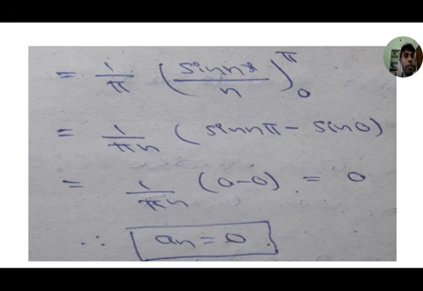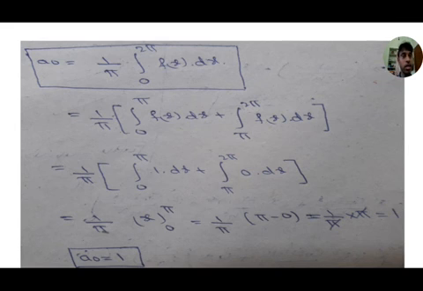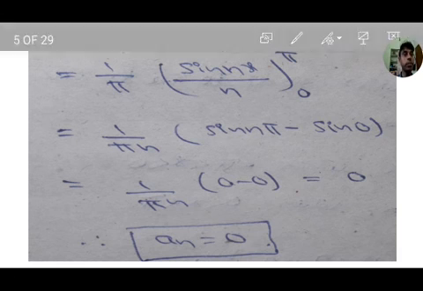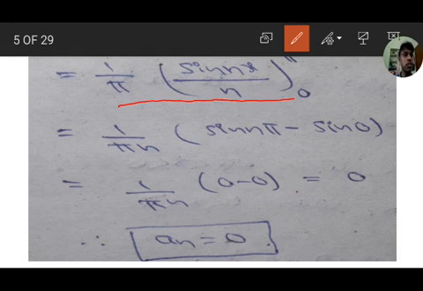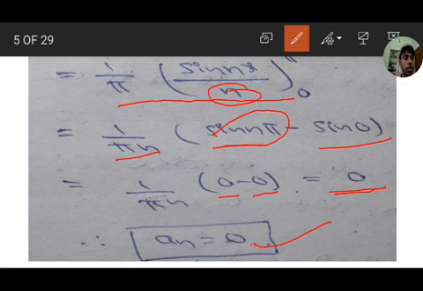Next, 1 by pi integration of cos nx dx. The integration of cos nx is sin nx by n. So 1 by pi into sin nx by n from 0 to pi. Here n is the coefficient outside, upper limit sin n pi minus sin 0. Sin n pi value is 0, and sin 0 value is 0. So 0 minus 0 is 0, that is 1 by pi n into 0 equal to 0. Therefore an equal to 0. An value is 0.